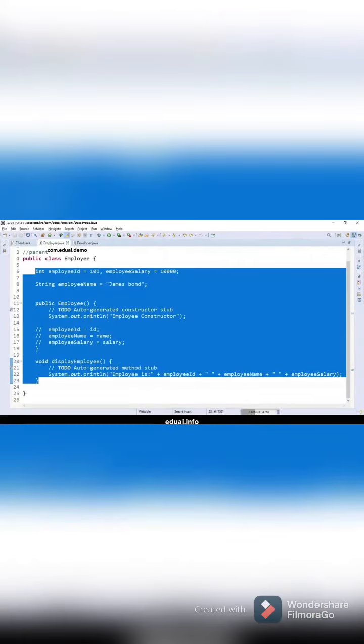Going towards super. We are still able to understand super, okay? Coming back to employee. Now let me add a constructor here. I have a parameterized constructor.